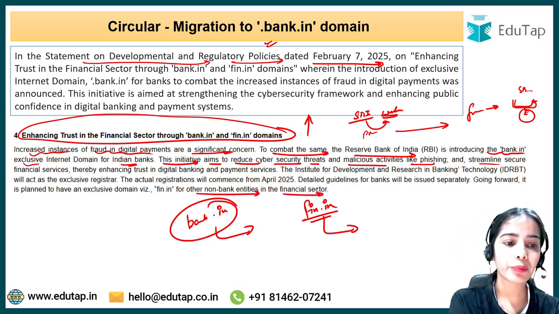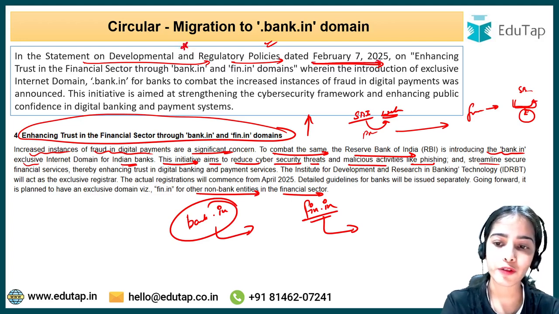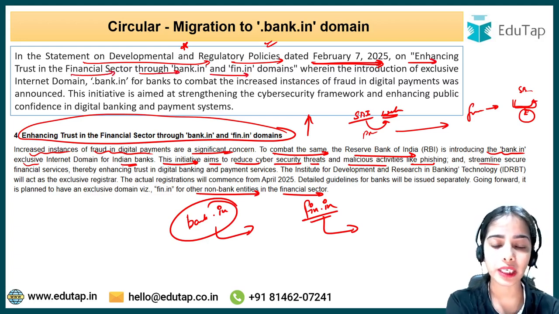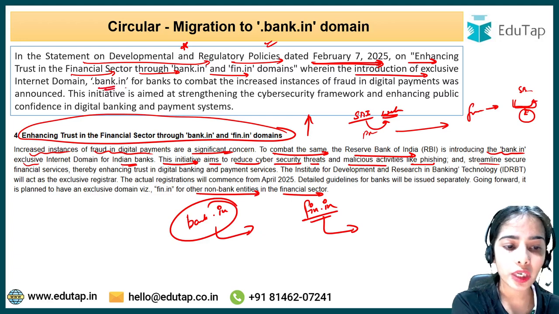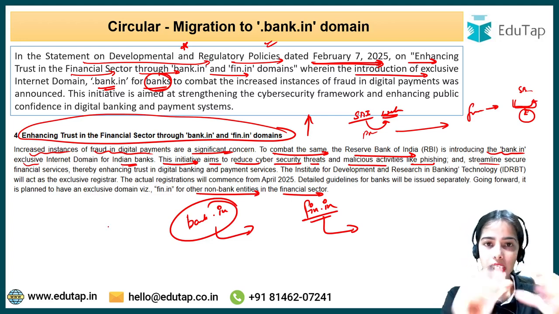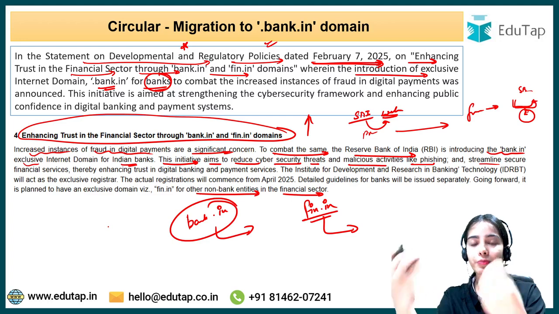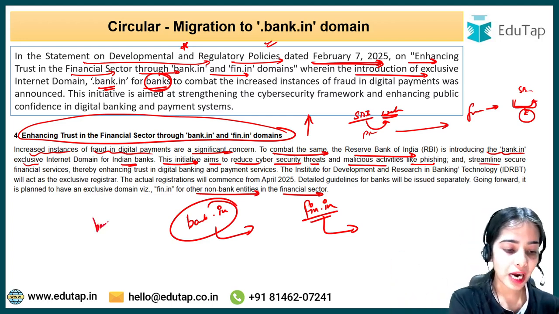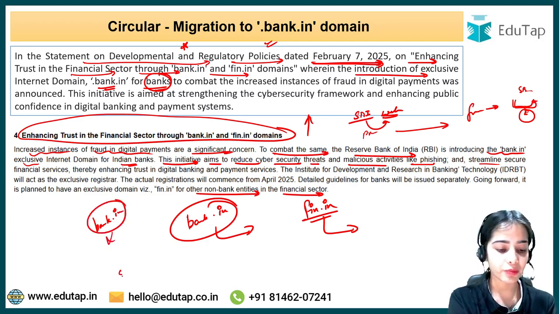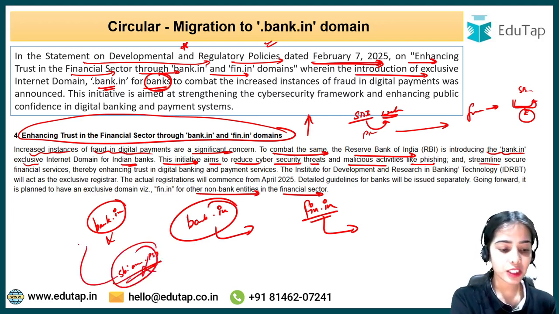Okay, so in the statement on developmental and regulatory policies dated February 7, 2025 on enhancing trust in the financial sector through bank.in and fin.in domains, it was said that there will be the introduction of an exclusive internet domain, that is bank.in, for the banks. So only the banks will be able to use bank.in, and whenever you see a website of a bank, if it is using bank.in, then you will understand that this is the original website. If it is not using bank.in, let's say there is a website sbionline.psb, that means this is not the original website, because it does not have bank.in.